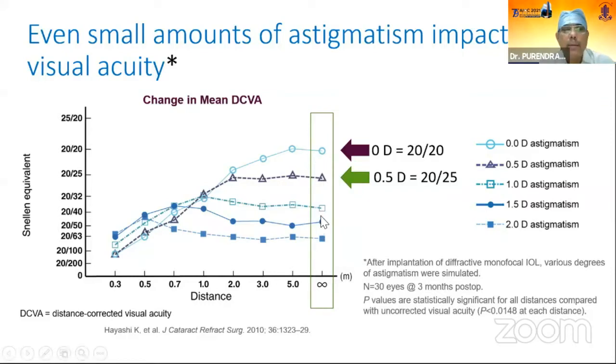And with 1 diopter of astigmatism, it will be as low as 20/40. So an astigmatism of 1 diopter or above is what we should target and start correcting. This is what I have learned, and if it is less than that, then we should not aim to correct it.